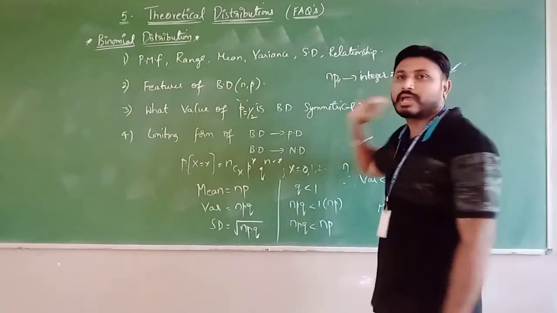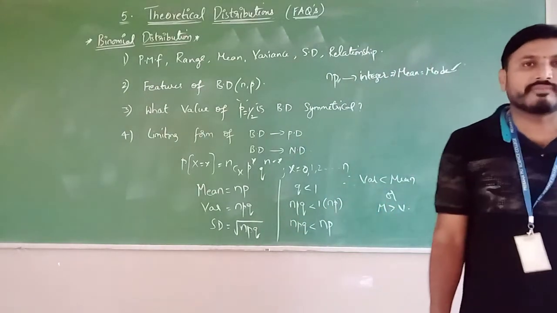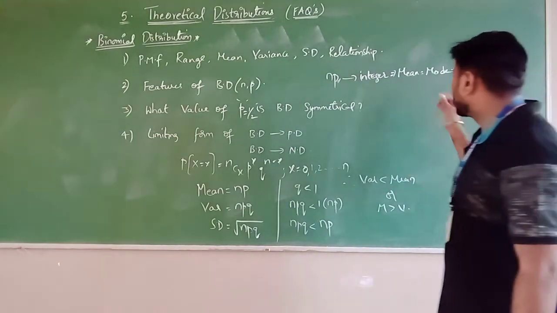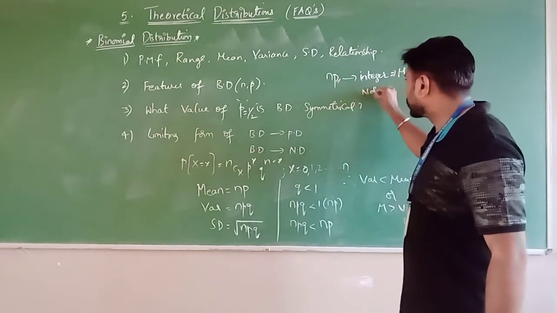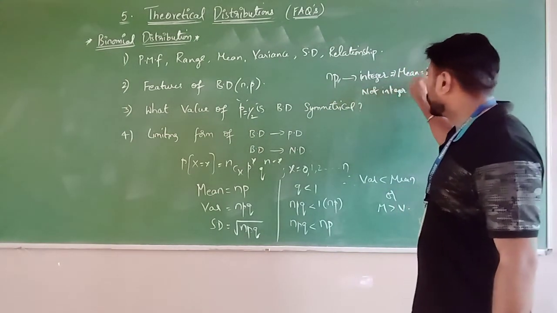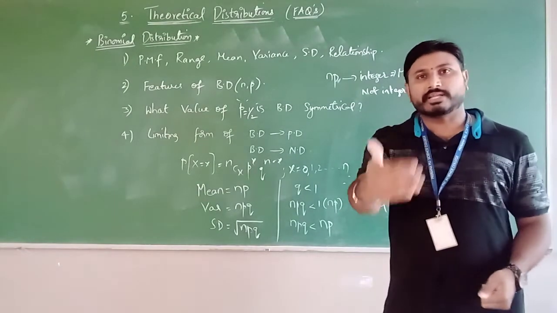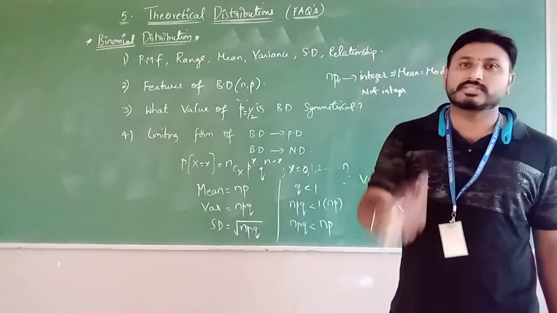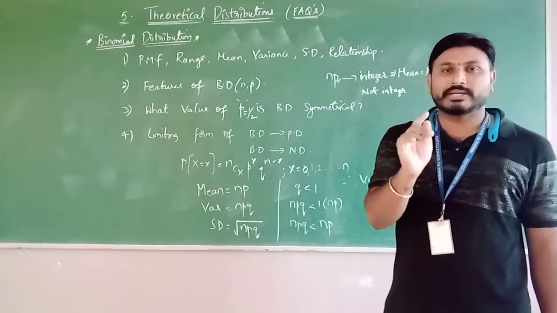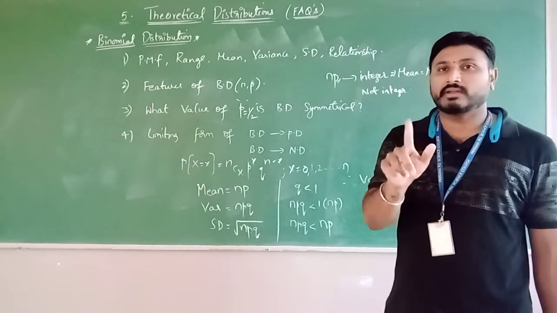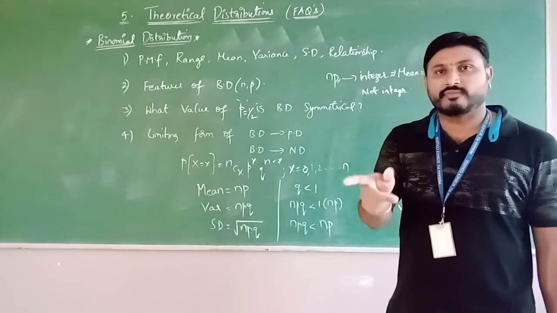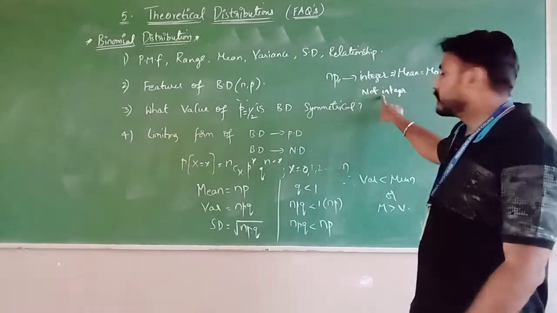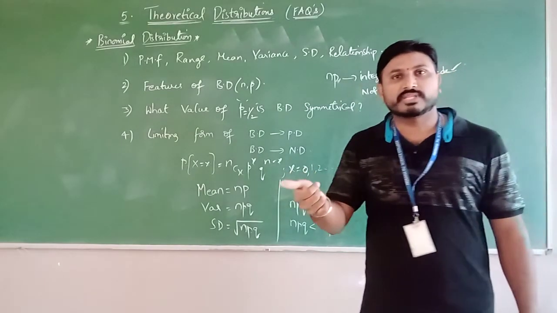Remember, whenever you calculate the mode of a binomial distribution, if NP is an integer, then the mean and mode are equal. If it is not an integer, then how to calculate the mode value? After distributing the x values, whichever has the highest probability, its x becomes the mode. Clear? The highest probability and its x value becomes the mode when NP is not an integer. If it is an integer, directly the mean and mode are equal.